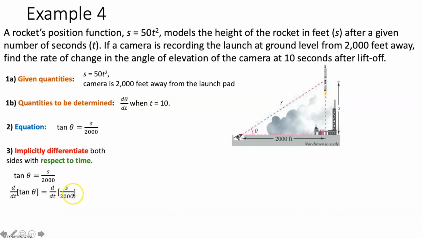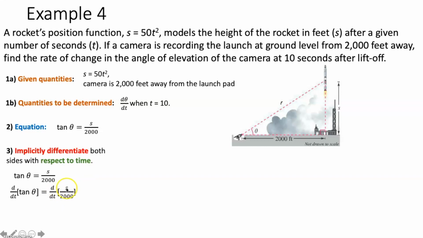Over here, s over 2,000. That looks complicated, but you can actually rewrite this as 1 over 2,000 times s, because technically 1 over 2,000 is just a constant that you can move out front. And then you're just taking the derivative of s with respect to time. So what's the derivative of s with respect to time?